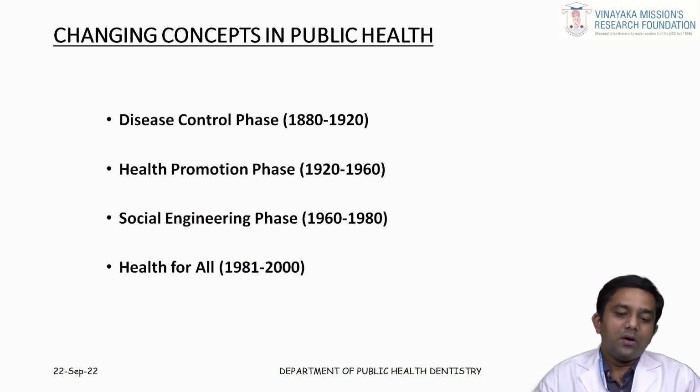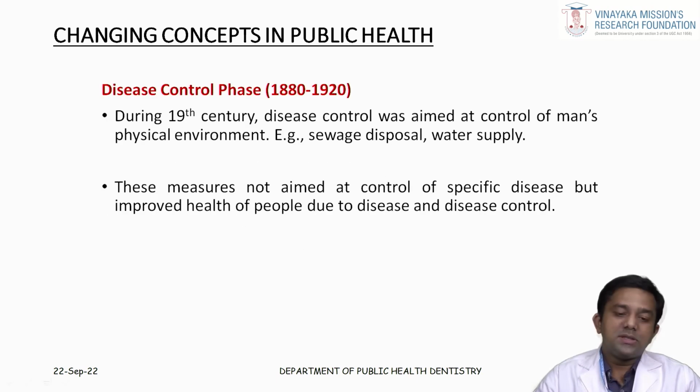Under that we have 4 phases: the disease control phase, health promotion phase, social engineering phase, and health for all phase. So, what is the disease control phase? It is mainly about the health problems faced by the community. What are these problems? They are usually environmental factors like sewage disposal and providing a proper water supply. All these come under the disease control phase, that is from 1880 to 1920.